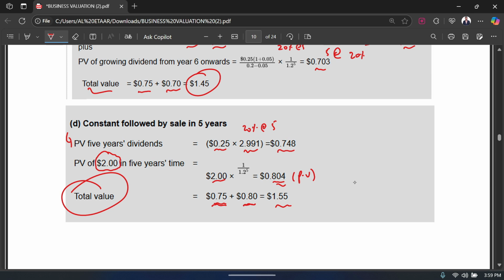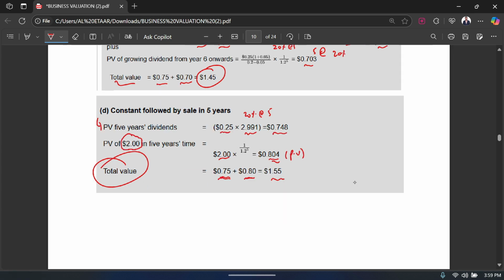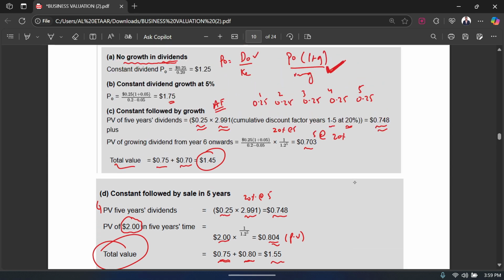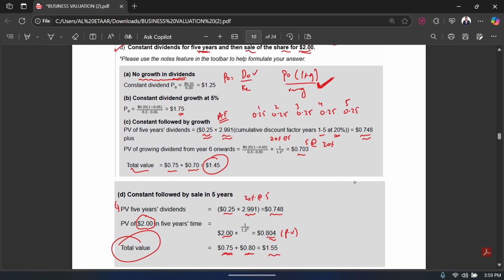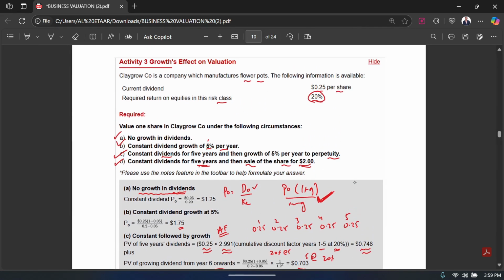So this is how you deal with a constant dividend followed by a sale in the 5th year or the 6th year or the 7th year, depending on the question. In this case of a 5th year, this is how we solved it. These are 4 different scenarios that you need to understand and remember, because again and again I'm saying these are very important, they are frequently tested. I hope this activity that I just explained was useful.